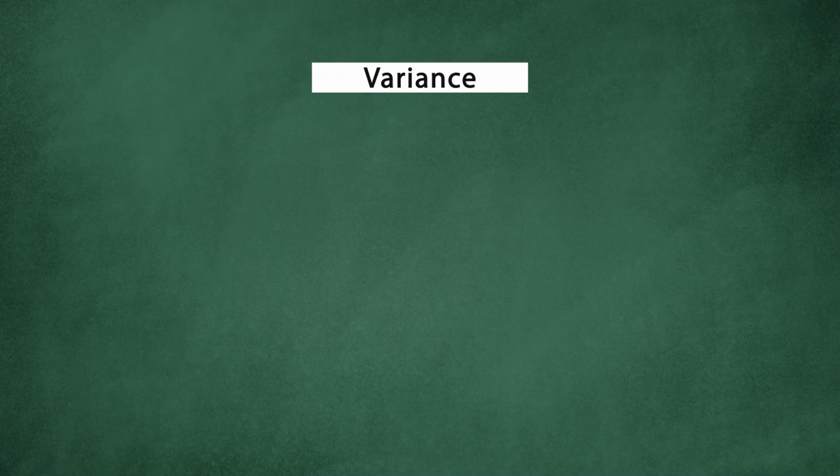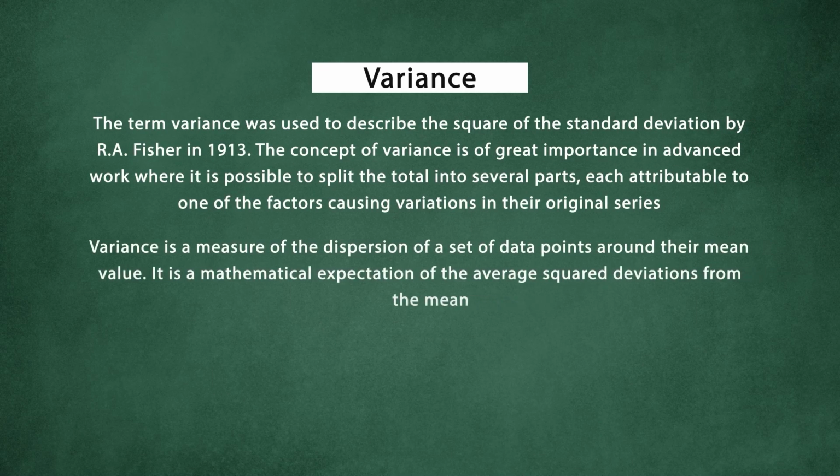Next we have another kind of measure which is also common, and we have already discussed it. Variance was used to describe the square of the standard deviation, and it was used by R.A. Fisher in 1913. The concept of variance is of great importance to advanced work where it is possible to split the total into several parts, attributing each to one of the factors causing variation of the original series.